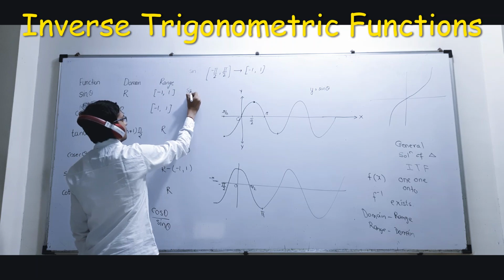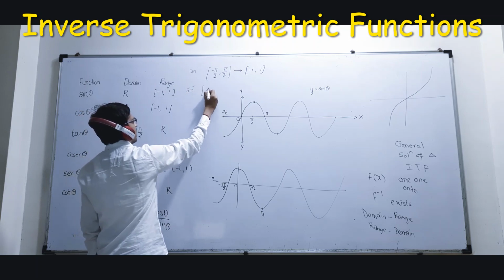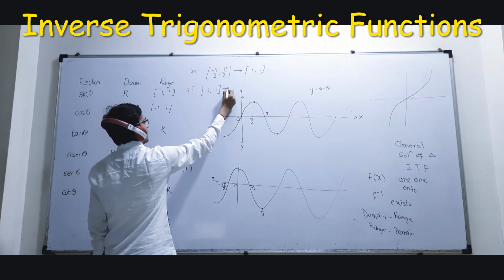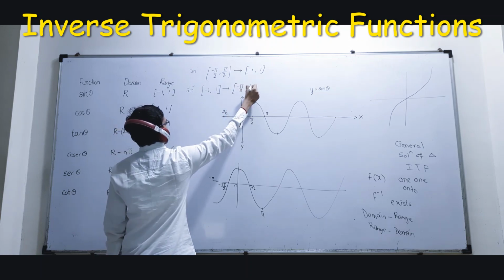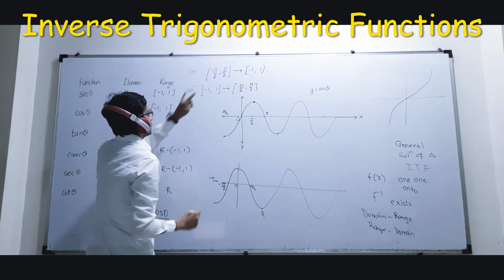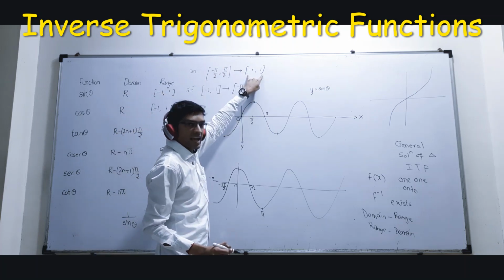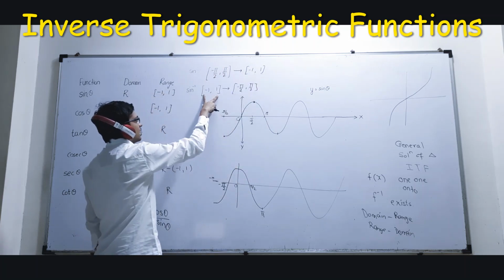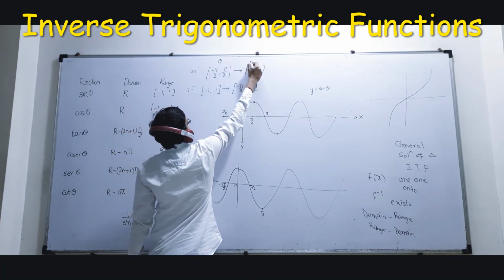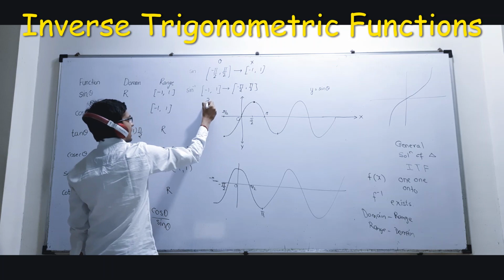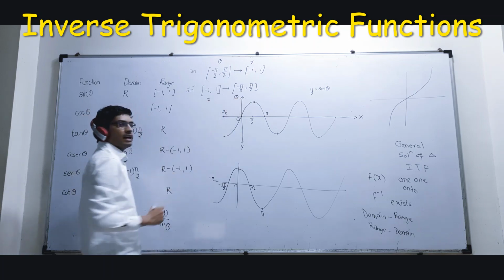So for sine inverse, it will become -1 to 1 के लिए my answer will be minus pi by 2 to pi by 2. This was theta, this was x. Now this is x and this is theta. मेरा theta डोमेन था, मेरा x रेंज था. अब मेरा x डोमेन है, theta मेरा रेंज है.